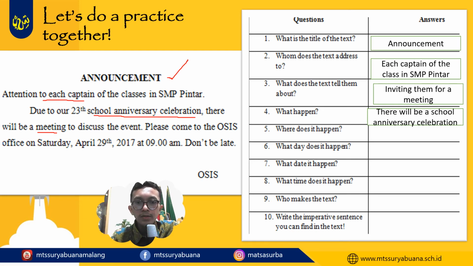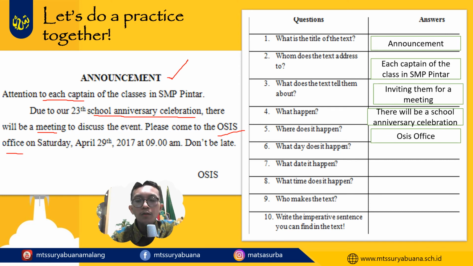So the correct answer is in the OSIS office. Because the main information here is about the invitation to the meeting, the place of this invitation is in the OSIS office.